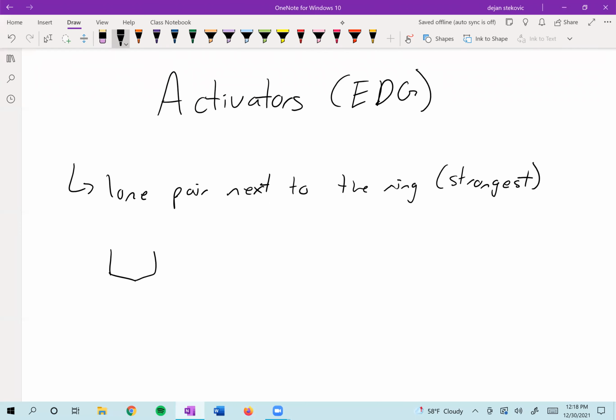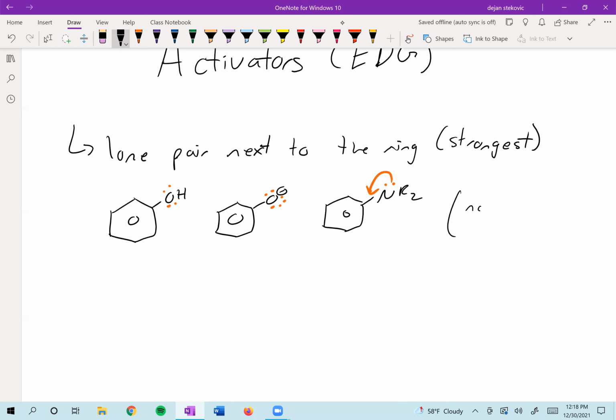So for an example, an alcohol would be one of these. Same thing with a deprotonated alcohol, but other things such as amines, right? They all have lone pairs that they can donate into the ring. Note that halogens are the exception. Even though they do have a lone pair that they could donate into the ring, they're still deactivators, as we'll see later on.